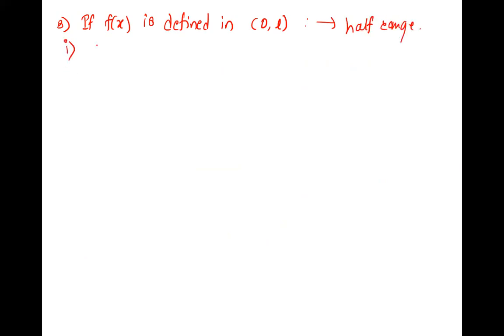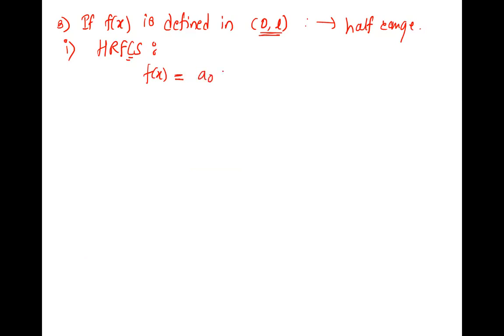So first is, we'll write half range Fourier cosine series. Right. So if f of x is defined in this 0 to L, what is half range Fourier cosine series? It is exactly similar to the even function in minus L to L. So the name itself indicates cosine.